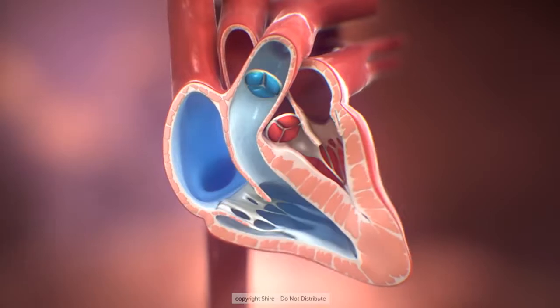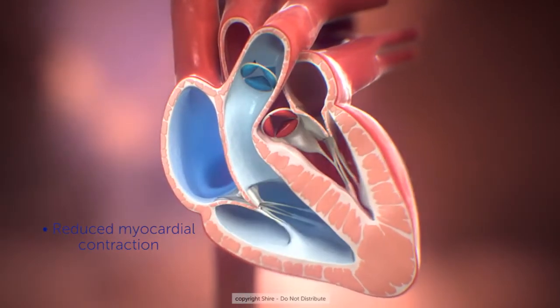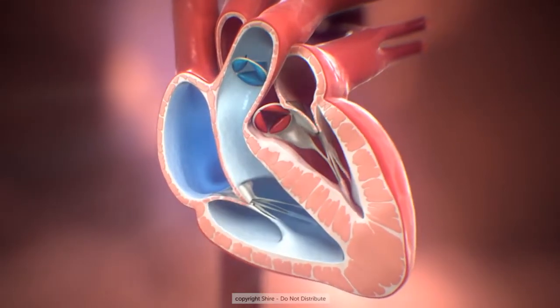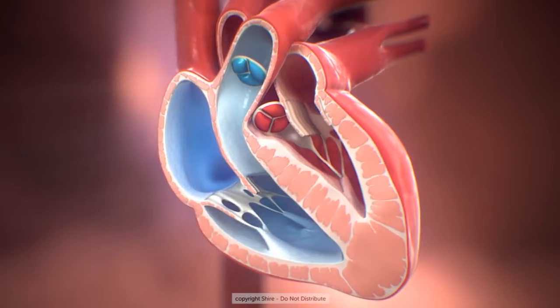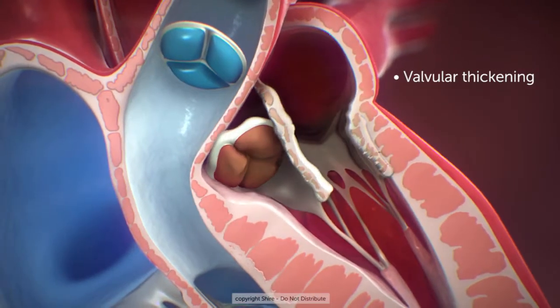Structural changes of the myocardium cause reduced myocardial contraction and reduced velocity of myocardial relaxation. Higher hemodynamic stresses in the left side of the heart result in valvular thickening and deformation.